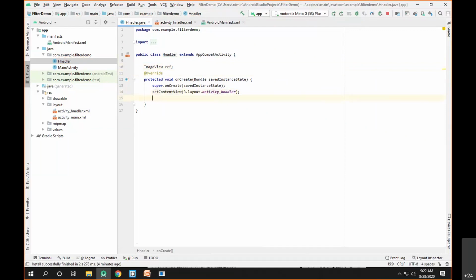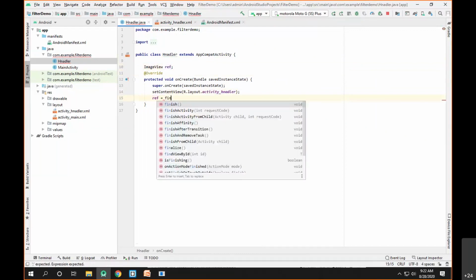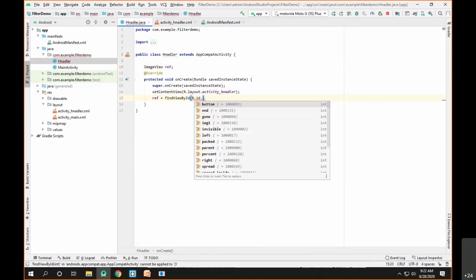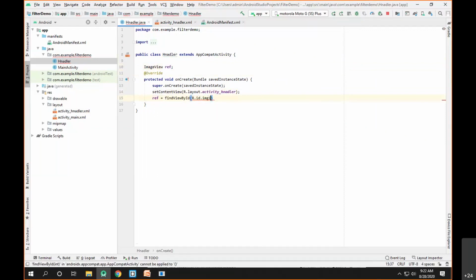Now I have to map that particular image view which was present inside the XML to the reference variable. So I can say ref is equal to findViewById(R.id.img1). img1 was the ID of the image view present inside the XML file. So here we have mapped the image view.